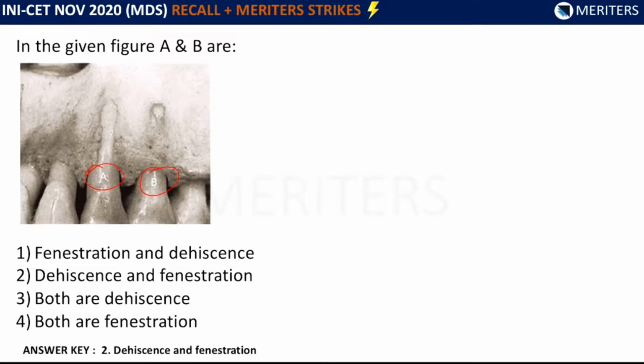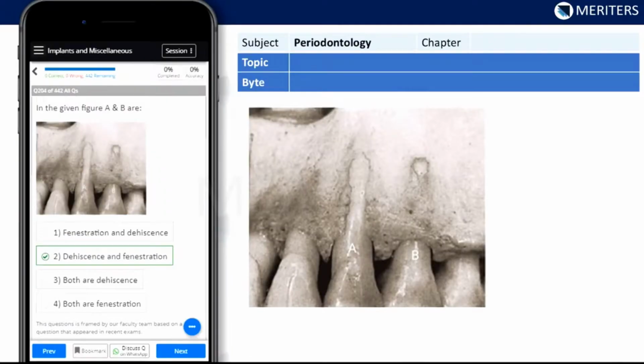So here you have to identify which one is fenestration and which one is dehiscence. Okay, so here this is A and this is B, and the answer was this was dehiscence and this is fenestration. So option 2 was correct. Now we'll see the exact same question is there in the question bank in the subject periodontology. The same image is given, the same options are given, everything is the same. Here also the answer was dehiscence and fenestration. This one is dehiscence and this one is fenestration.